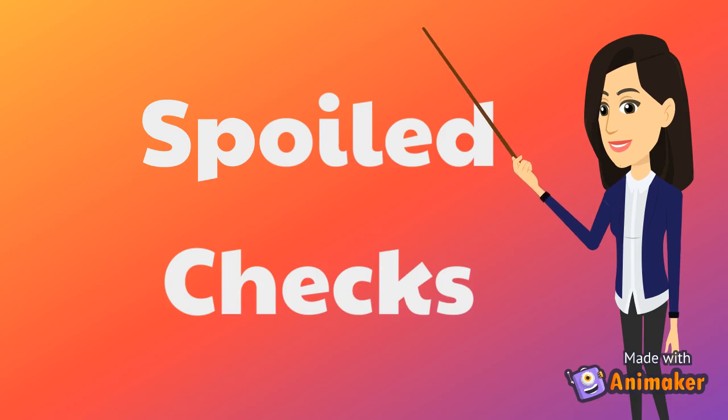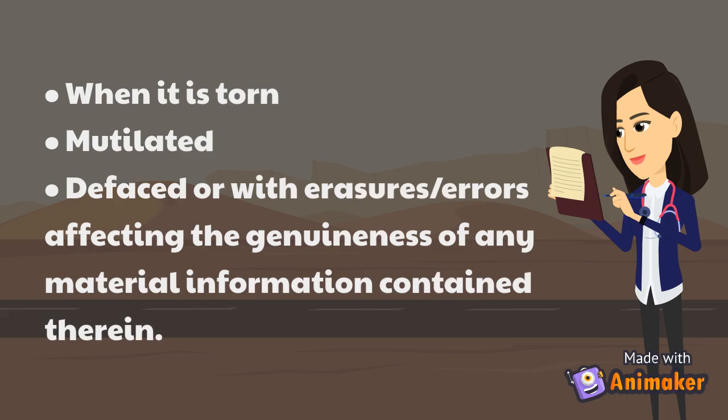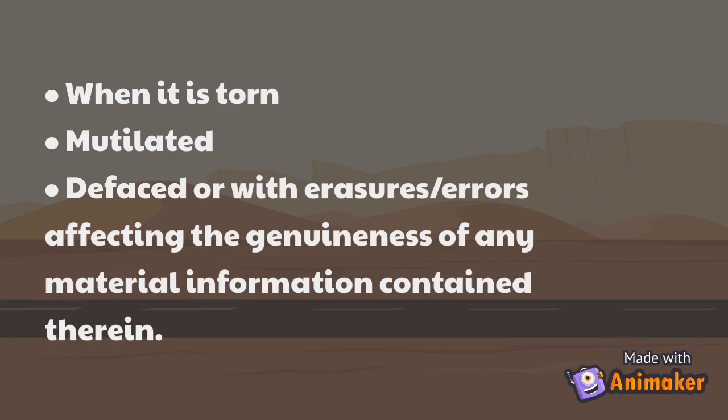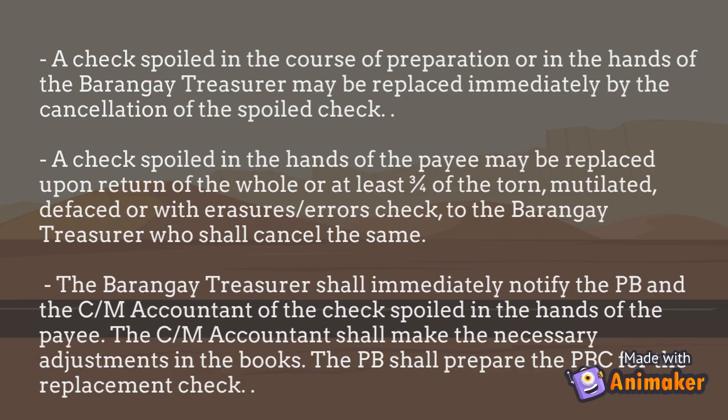Spoiled checks. When do we consider a check to be spoiled? First, when it is torn. Second, when it is mutilated. Third, when it is defaced or with erasures or errors which affect the genuineness of any material information contained in the check. Such checks shall be reported in the RAAF or the Report of Accountability for Accountable Forms. In a situation wherein a check is spoiled in the course of preparation or in the hands of the barangay treasurer, it may be replaced immediately by the cancellation of the spoiled check.